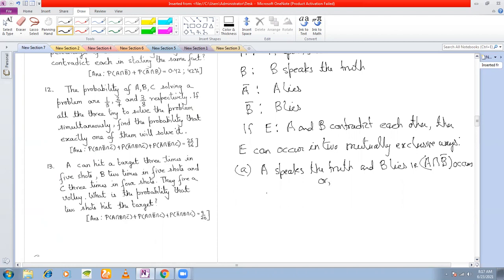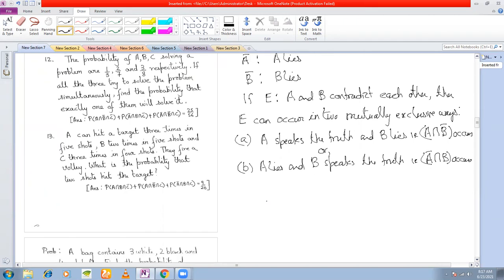Or you can have A lies and B speaks the truth. In this case, what is the event occurring? A bar intersection B, right? So therefore, what is E composed of? E is composed of two events, A intersection B bar union A bar intersection B.